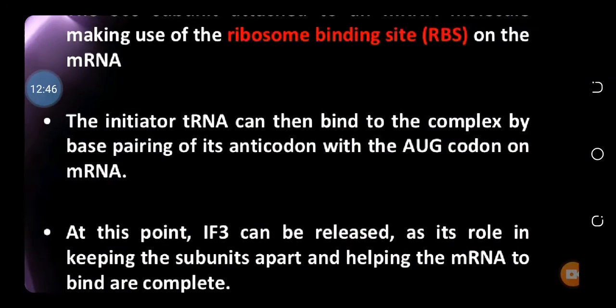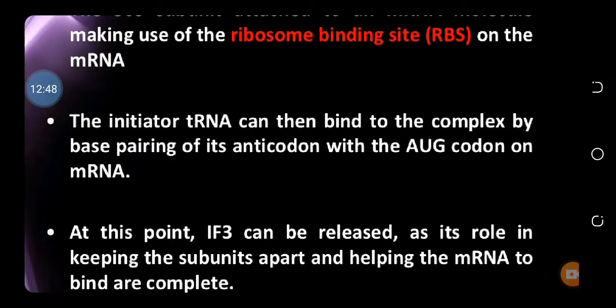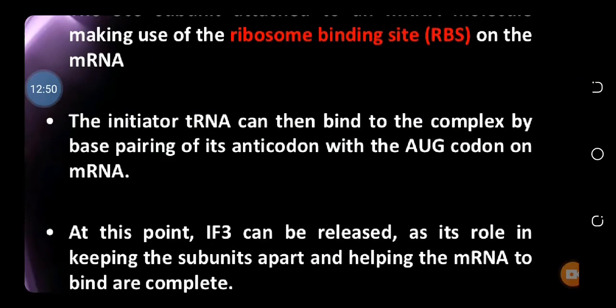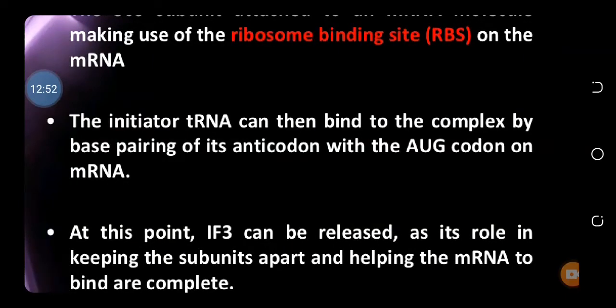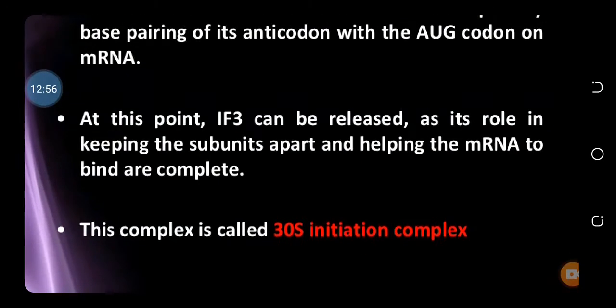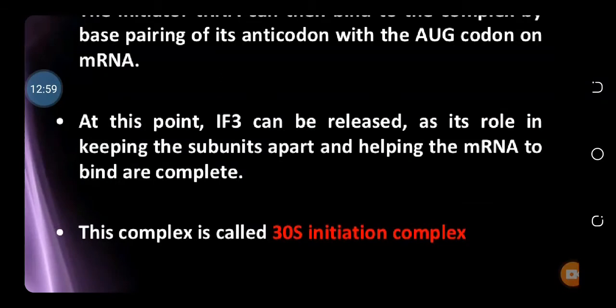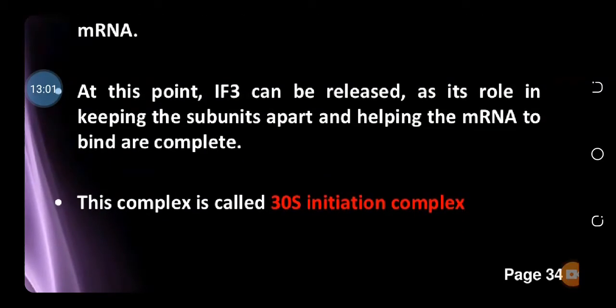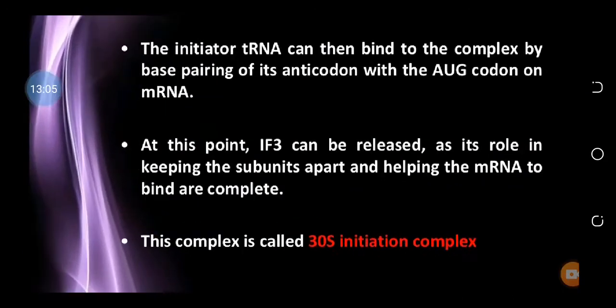So codon and anticodon match with each other and help the transfer RNA to load on the 30S subunit. At that point, IF3 is released, and then the 30S complex is now completed.